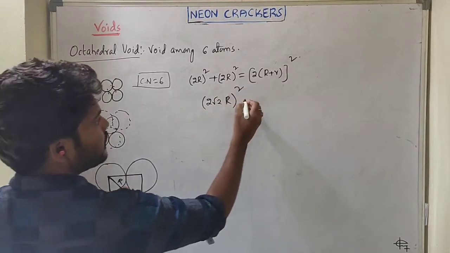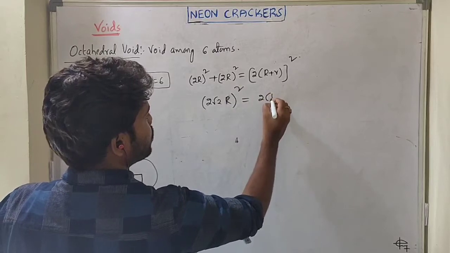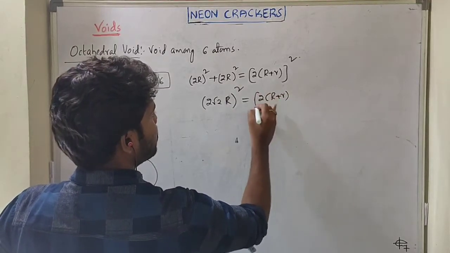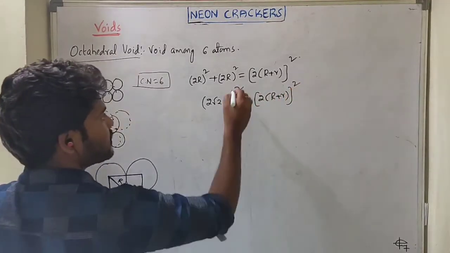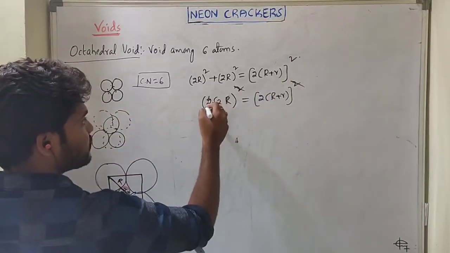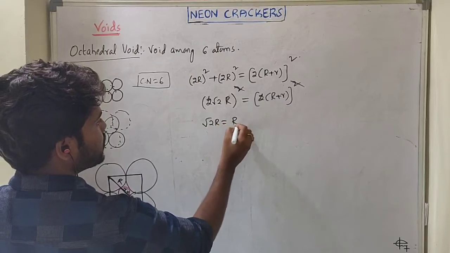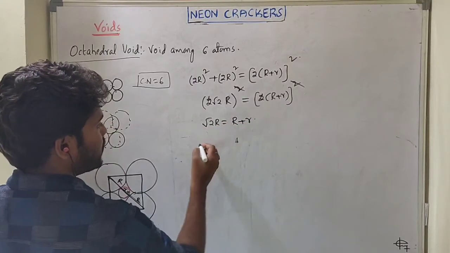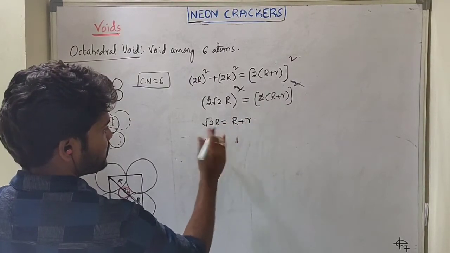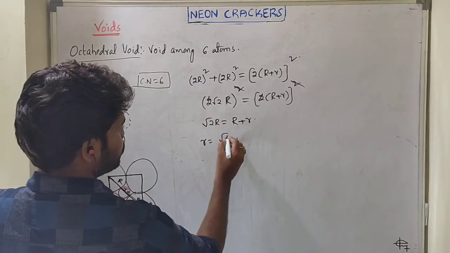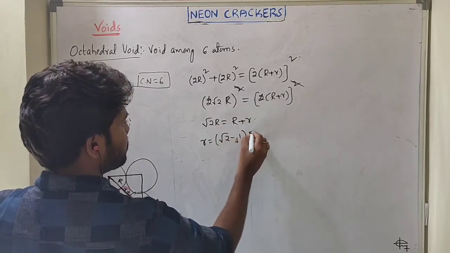Total is 8r square, and this term is 2 times capital R plus small r whole square. This square gets cancelled, next the 2 gets cancelled. We are getting root 2 R equals capital R plus small r. So from this, small r equals, if it comes here, root 2 minus 1 of capital R.